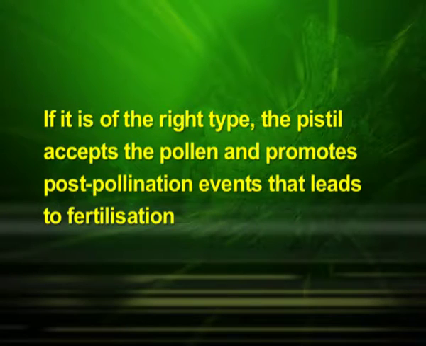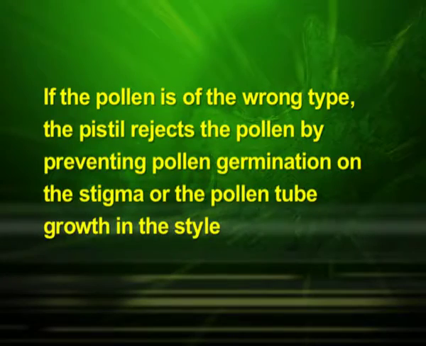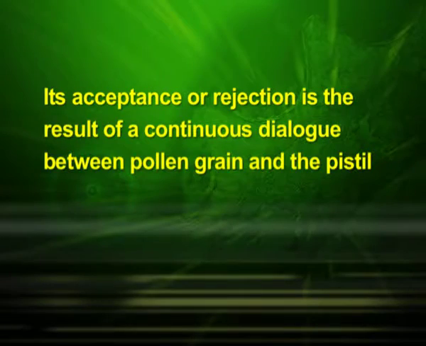If it is of the right type, the pistil accepts the pollen and promotes post-pollination events that lead to fertilization. If the pollen is of the wrong type, the pistil rejects the pollen by preventing pollen germination on the stigma or the pollen tube growth in the style. The ability of the pistil to recognize the pollen, followed by its acceptance or rejection, is the result of continuous dialogue between pollen grain and the pistil.